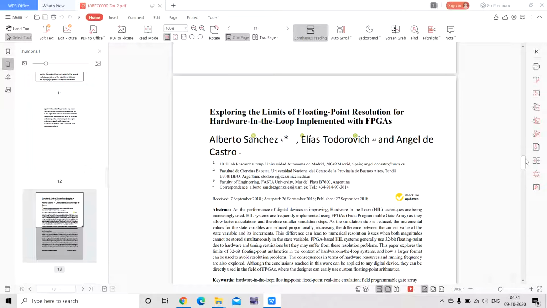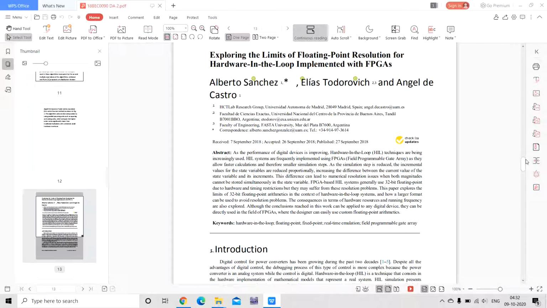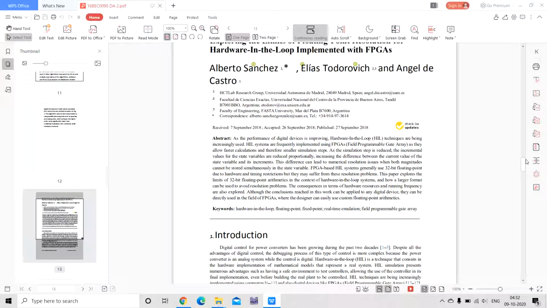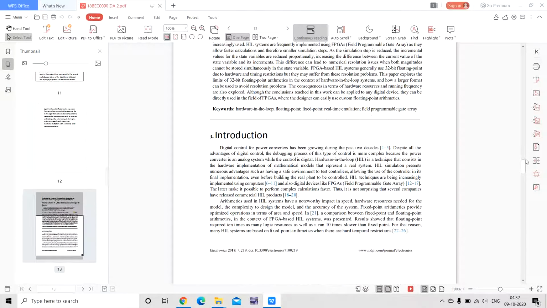And I'm going to show the base paper which I have chosen, Exploring the Limits of Floating Point Resolution for Hardware in the Loop Implemented with FPGAs. And you can see it. It is the abstract that is shown, and it is taken from the internet, and it is the introduction part.